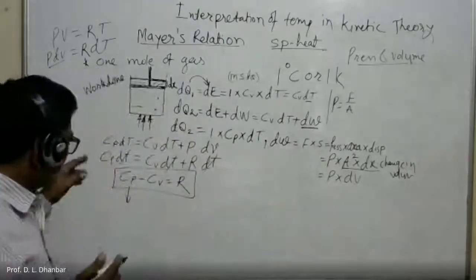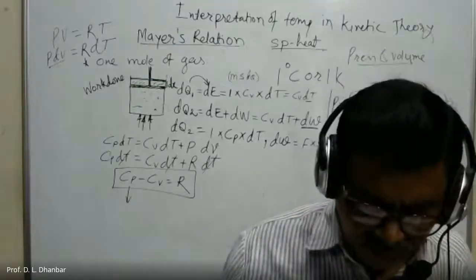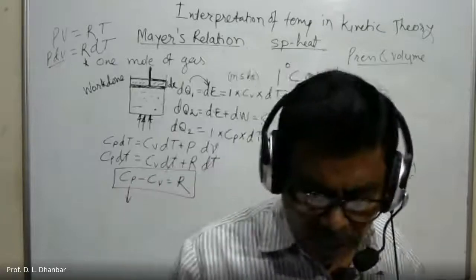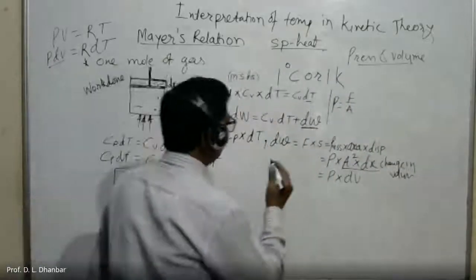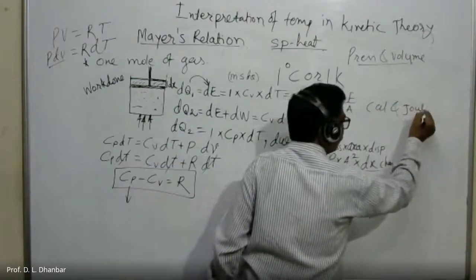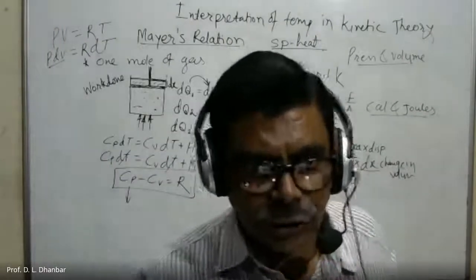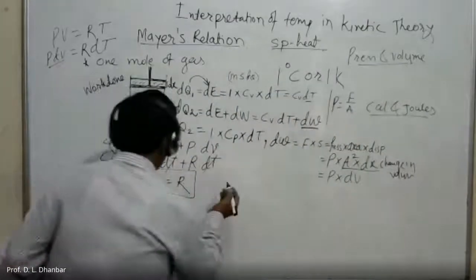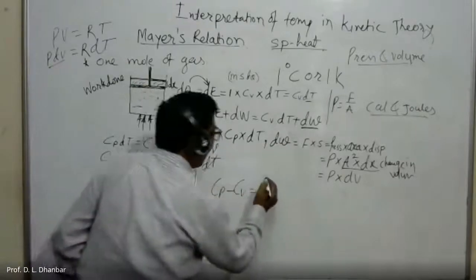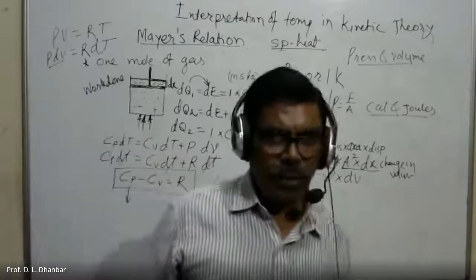Now, here the heat energy supplied is in terms of calories, and the work done is in terms of joule. So calories and joules. So in order to equalize the units, what we do, we write here Cp minus Cv is equal to R upon J, where J is the mechanical equivalent of heat.